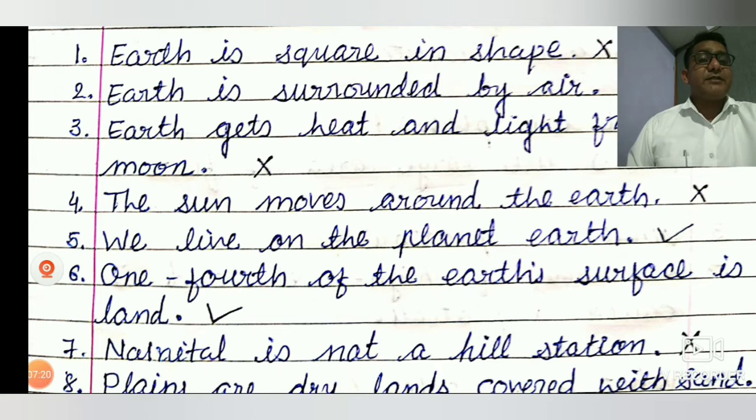So yes, we live on the planet earth. In which other planets do people live? Many planets may have people, who are called aliens.